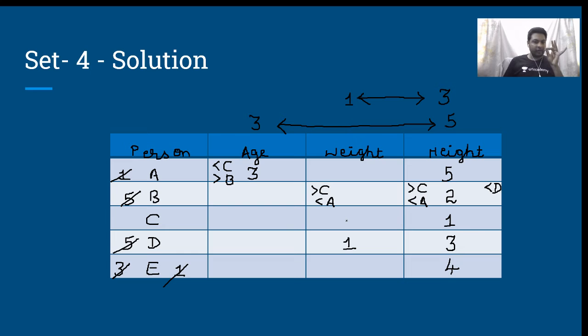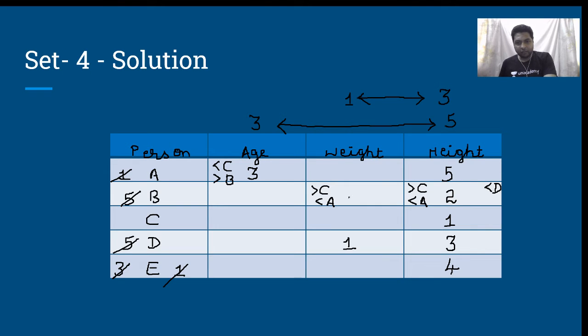1, 2, 5 eliminated. What are the other 2 values? 3 and 4. These are the only 2 values that I am left with. Out of 3 and 4, what should I write? See, if I write 4 over here, maybe something is possible. But if I write 3 over here, 3 must be less than A. That means for A, it has to be either 4 or 5. 5 cannot come. So 4 is possible. Okay, so therefore I can write 3.